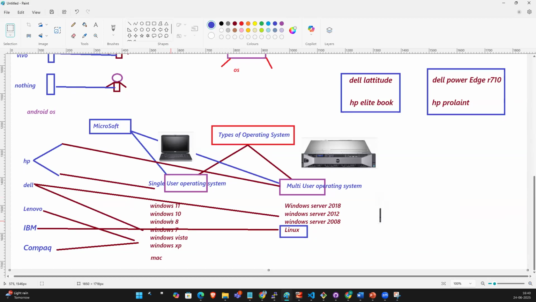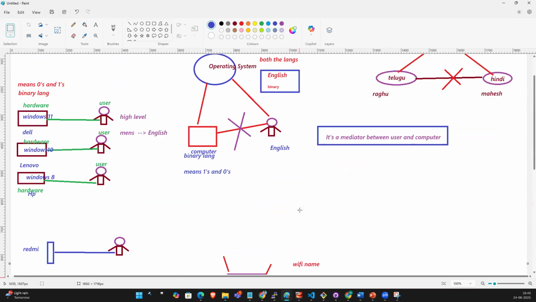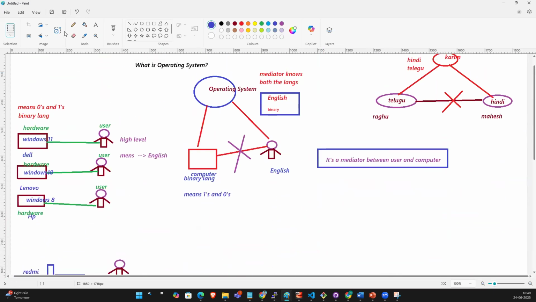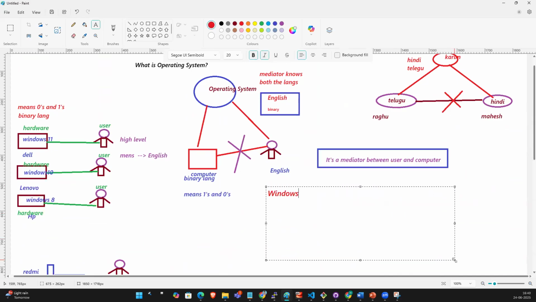Windows is a GUI operating system. What is GUI, guys? GUI is nothing but graphical user interface. Okay, graphical user interface. So Linux is a CLI operating system.